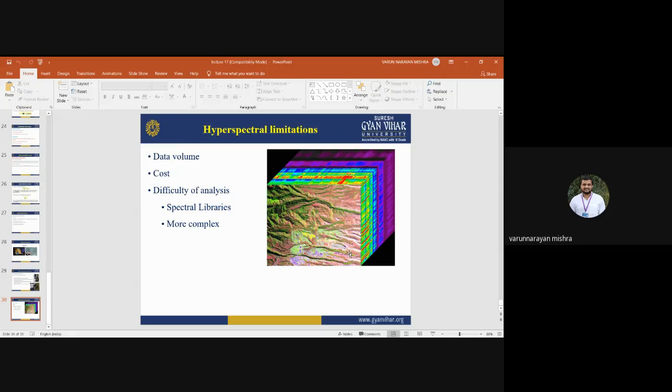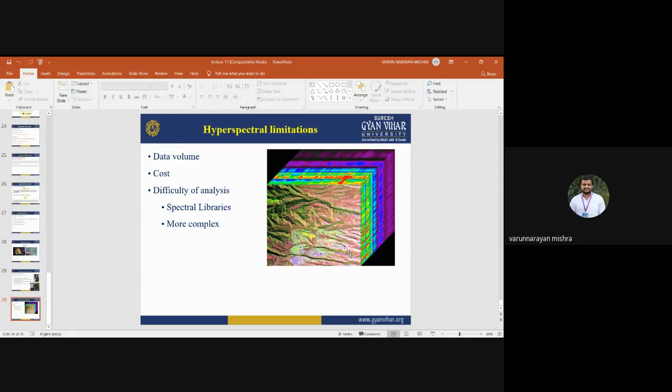Then the third limitation is difficulty in analysis. The creation of spectral libraries is not very easy. You need to be very precise and accurate when you create spectral libraries. You need to collect the purest pixels out of all the available ones.